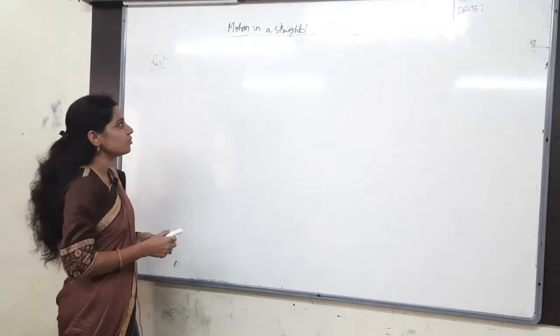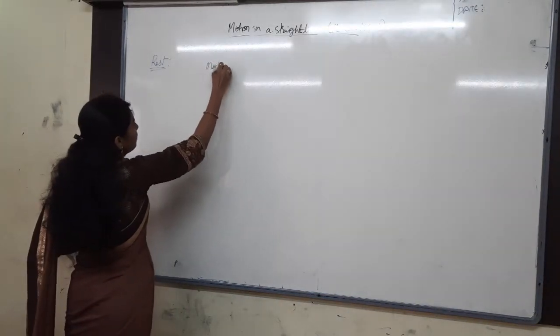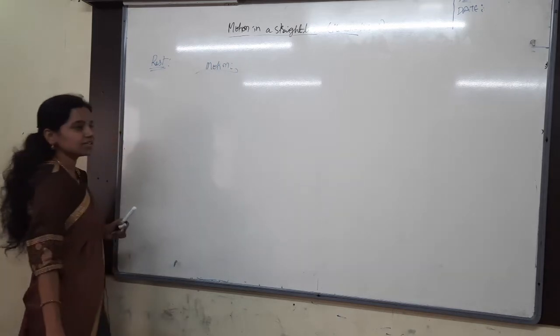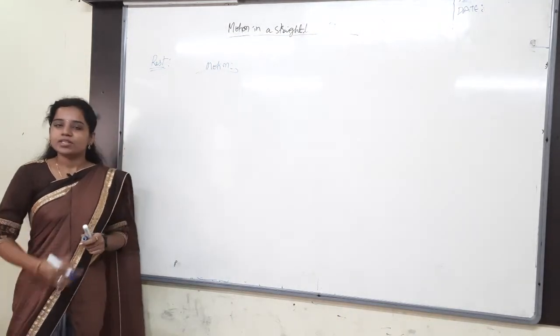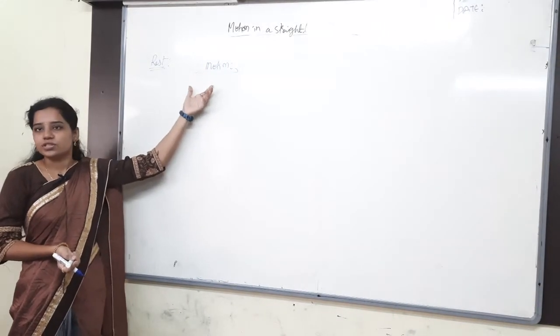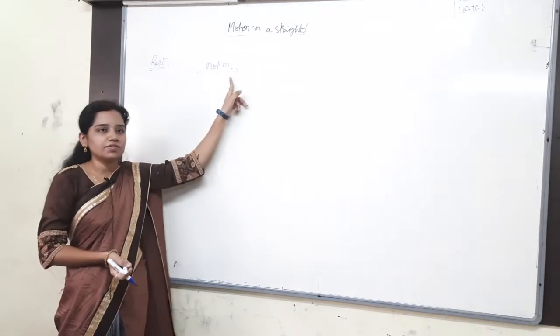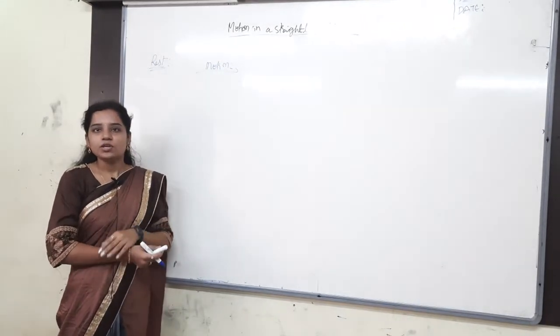Next, whenever you say motion, exactly opposite to that, what do we say? Motion is nothing but when the position of the body changes with respect to time. Then the body is said to be in motion. Position is not changing, said to be at rest. Position is changing with respect to time, that is said to be in motion.